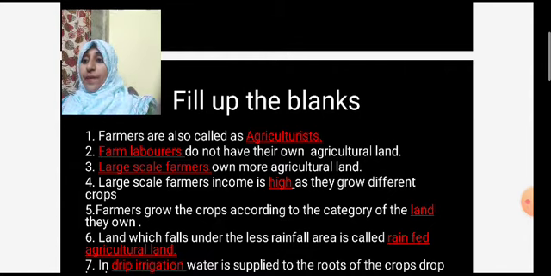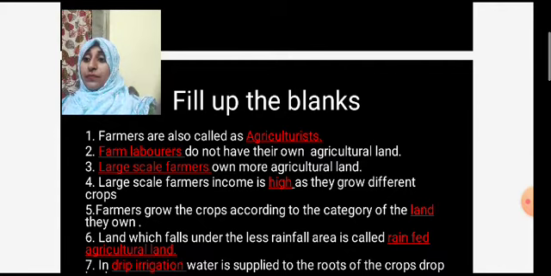Next, farmers grow the crop according to the category of dash they own. That is, farmers grow their crop according to the land they own. What land they have, they grow the crops accordingly. That is, farmers grow the crop according to the category of land they own.